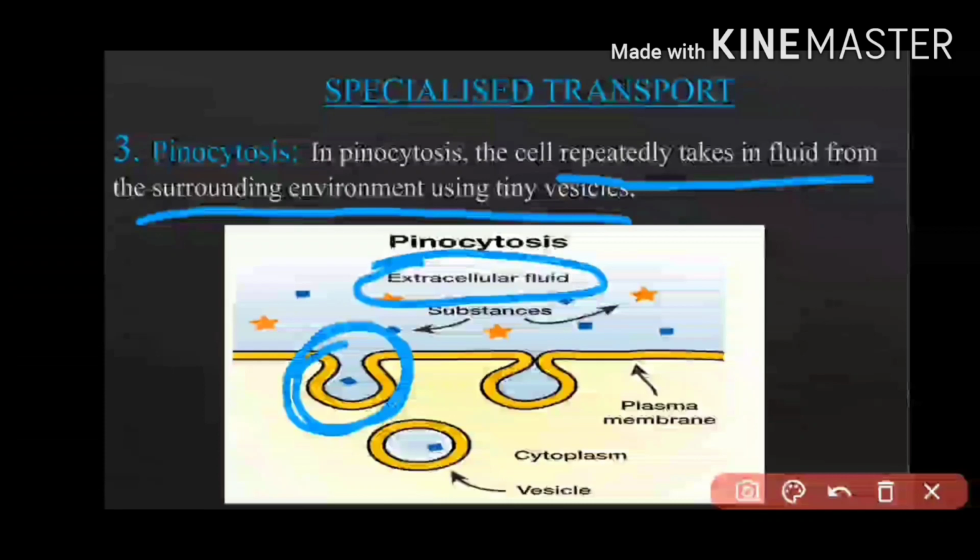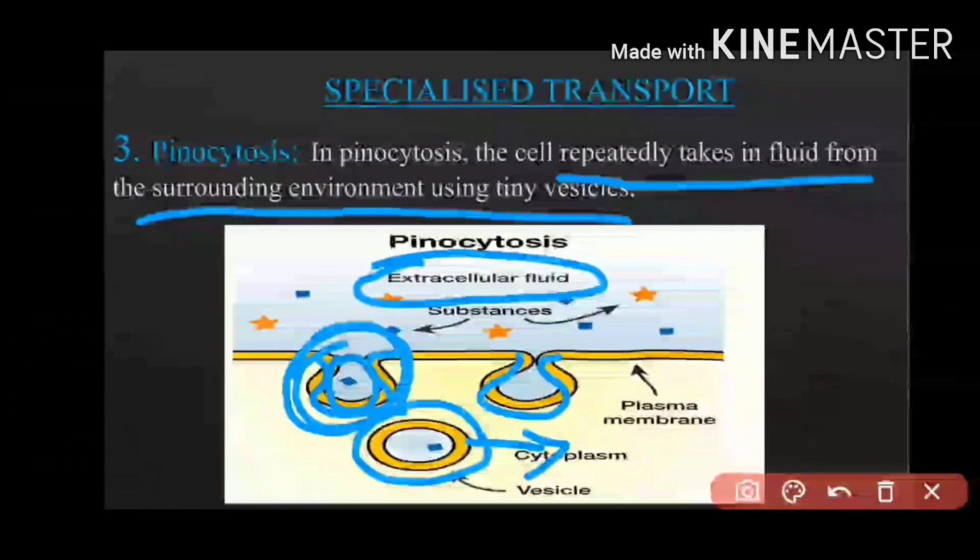It shows a protrusion like this one, and it is going to capture the molecule, and yes, it has captured it, and whenever required, it will be given out in the cytoplasm. So this is the type of specialized transport, pinocytosis. In simple words we can say cell drinking or cellular drinking. So this was all about various passages.